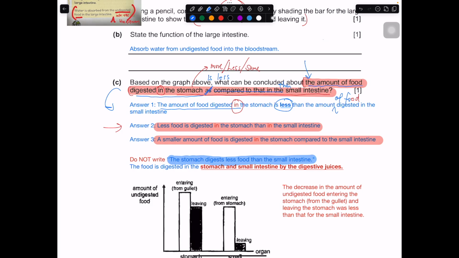digests less food than the small intestine. We are actually talking about the food that is digested in the stomach, which is done by the digestive juice. In this case, I think the schools probably did not want to see the organ doing the job, which, yes, the organ is doing, but it is actually done by the digestive juice. So this makes it a little bit more specific. That's why they recommend not writing that the stomach digests less food. It should be the amount of food digested in the stomach. This should be the correct phrase,